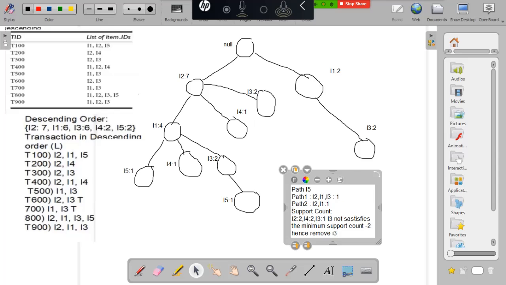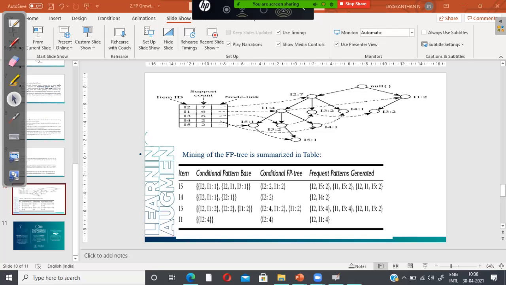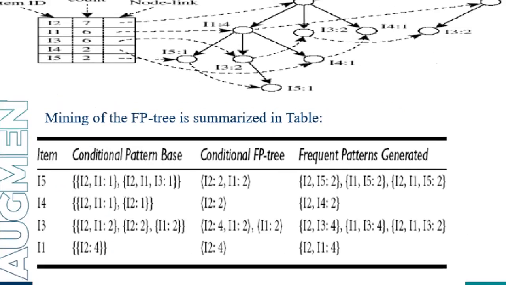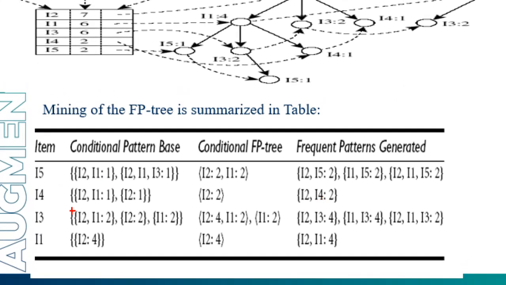So support count of I2 equal to 2, support count of I1 equal to 2, and I3 is not satisfying the minimum support count, so I3 is removed, which is shown here. So I'm removing the I3. Now the support count of I2 is 2, I1 equal to 2. From this we have to generate the frequent pattern.